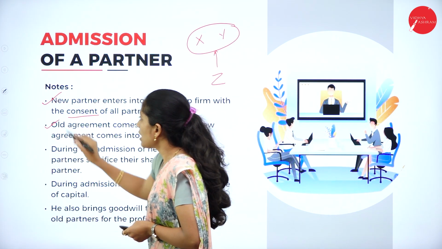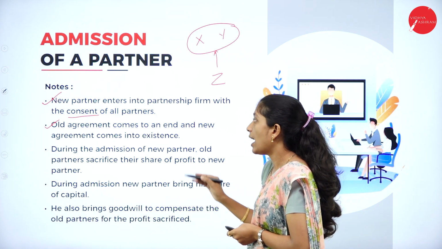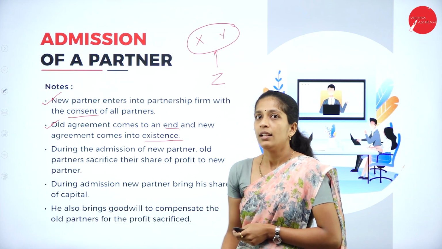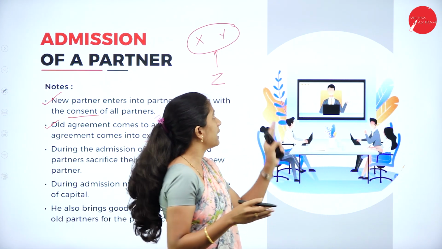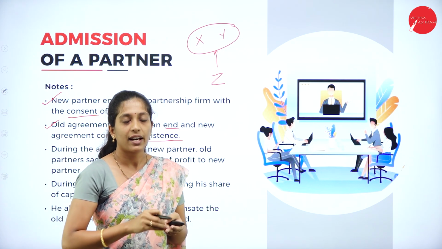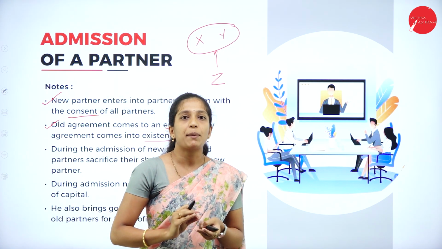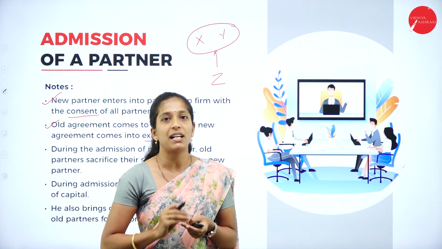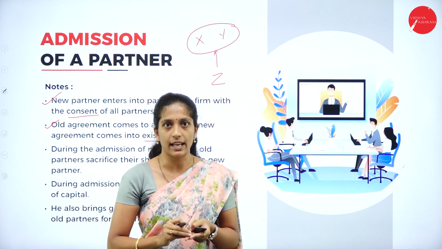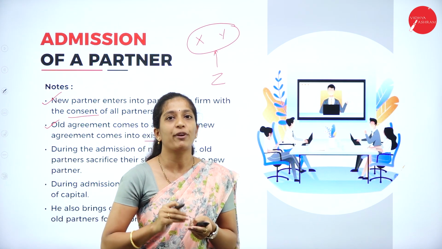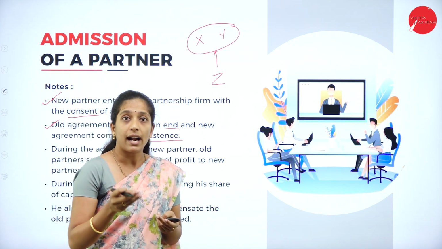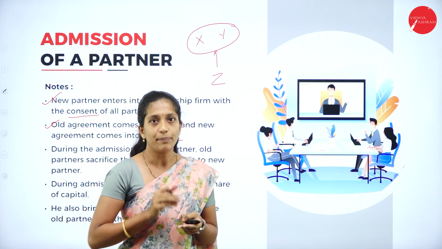And the next one is, the old agreement comes to an end and a new agreement comes into existence. Now, if I take the same example here, there was an agreement between X and Y before, right? As I told, in each and every partnership firm, there should be an agreement between the partners. It may be either an oral agreement or a written agreement, but a written agreement is more preferable than an oral agreement, right? Now, X and Y had an agreement between both the partners.